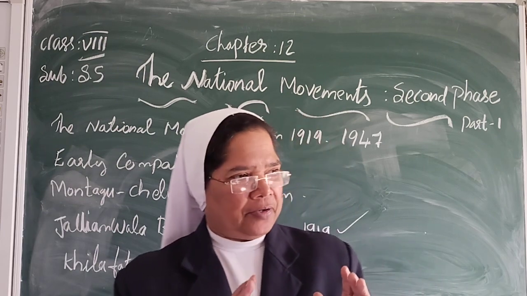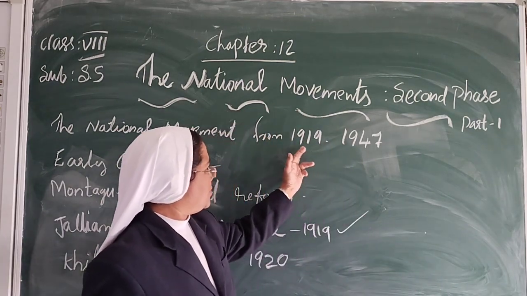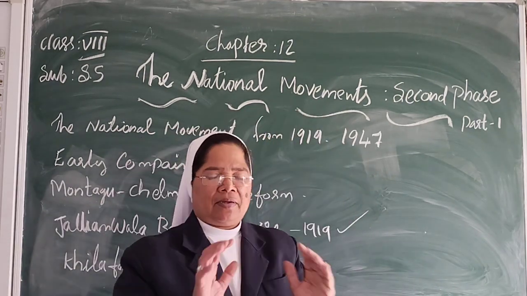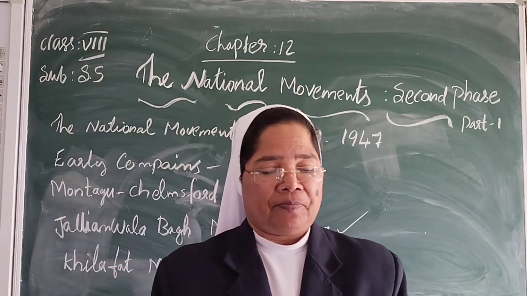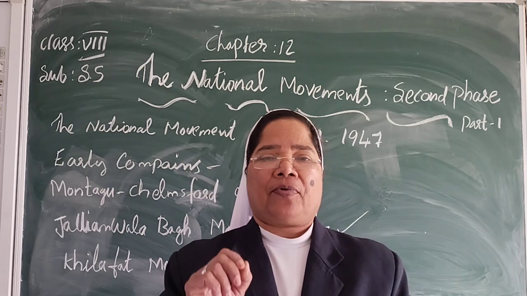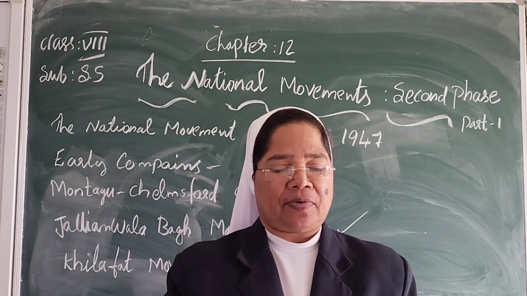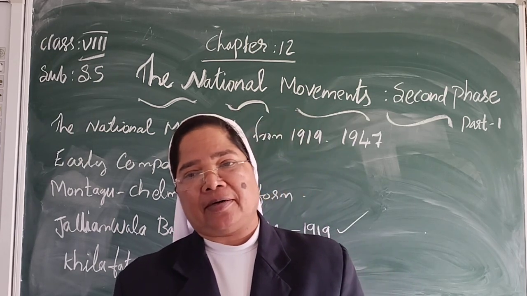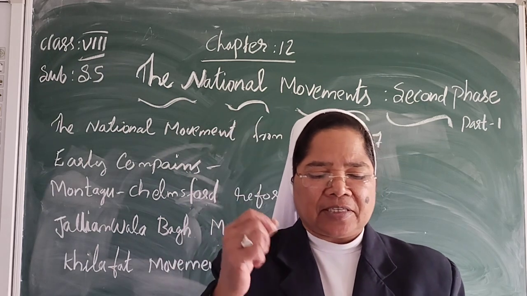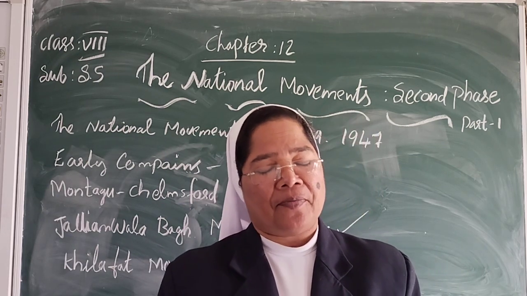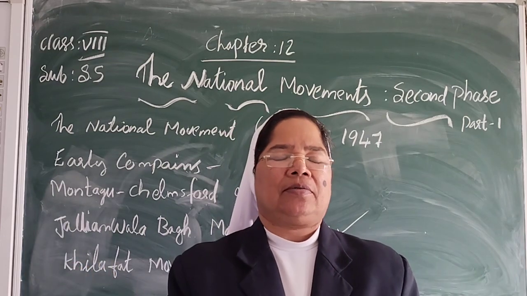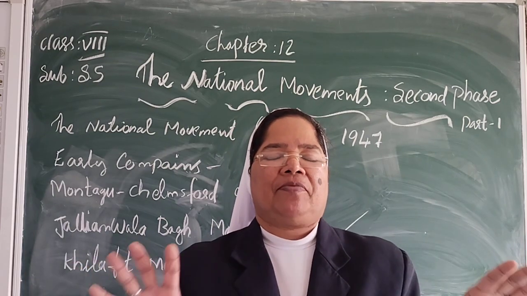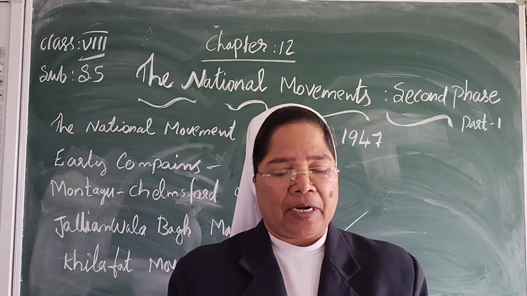Now we are in the year 1947. That is one special year in Indian history. The period of the national movement from 1917 to 1947 is also referred to as the Gandhian era. This is a special method of freedom struggle, leading to Indian independence.